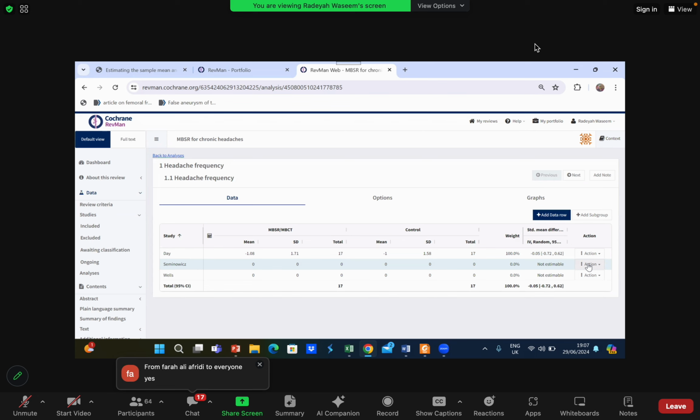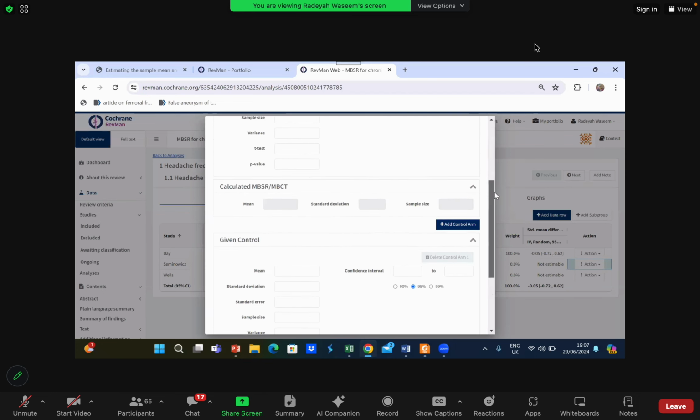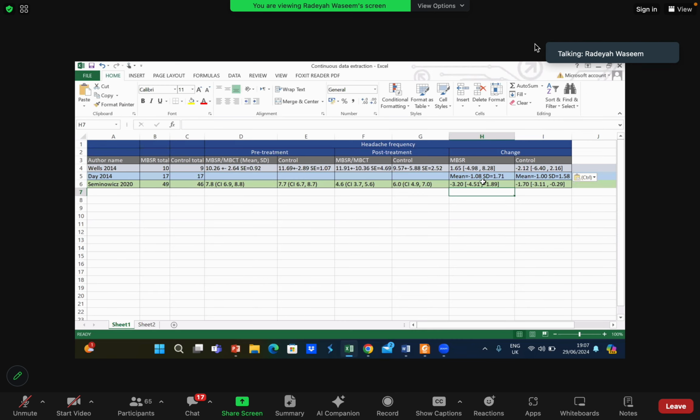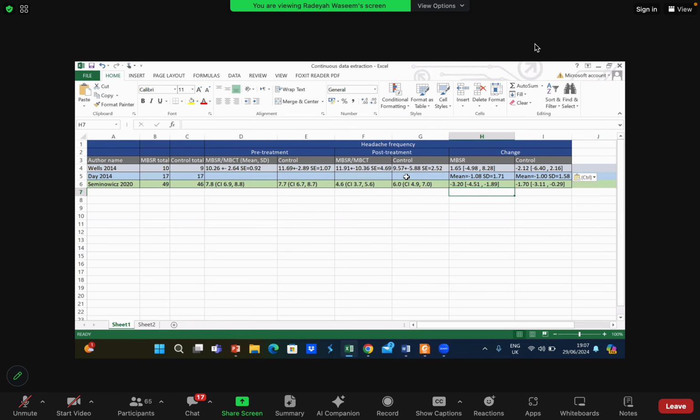Great. So we'll go on calculator again. Now we have our MBSR, which is our intervention, and then we have our control. Okay. And we have our values written over here. Now I need you guys to tell me these values. Which study is this? We have selected, this is Seminovics, guys. For Seminovics, can you guys tell me the mean for Seminovics MBSR? What mean value should I enter? Come on, quickly. What should I enter?